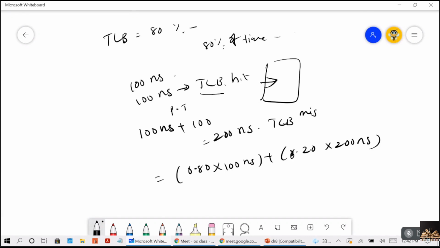A hit takes 100 nanoseconds and a miss takes 200 nanoseconds. The total is 120 nanoseconds. So this is the effective memory access time, where 80% is the hit ratio and 20% is the miss ratio, right?